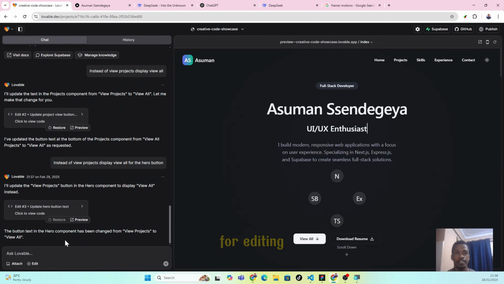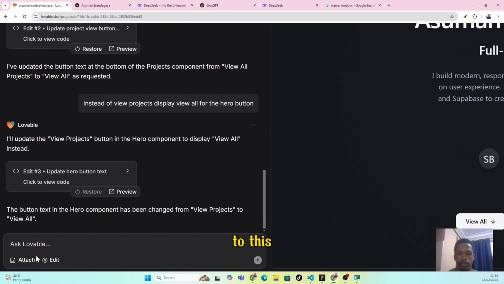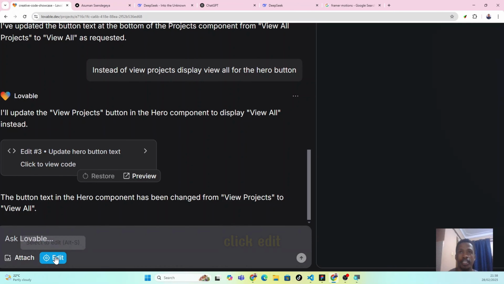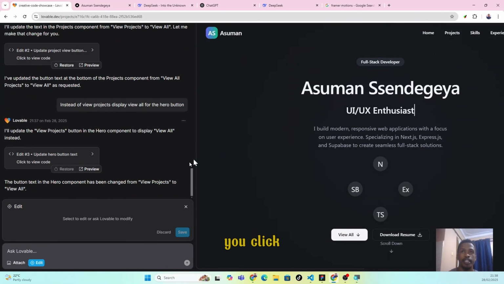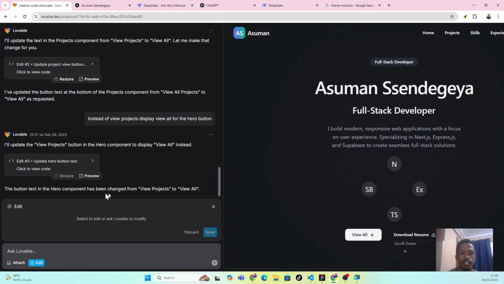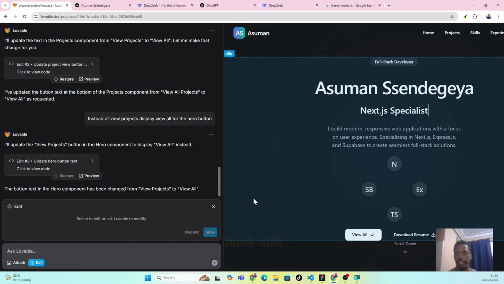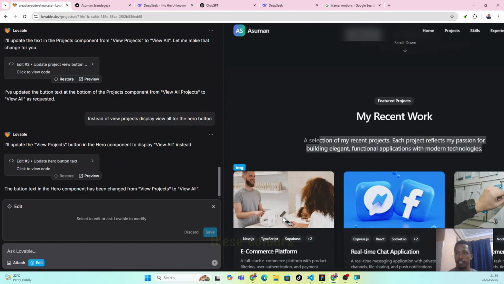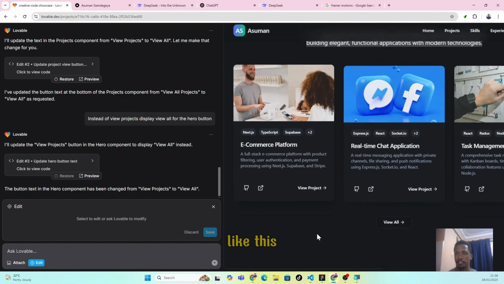Another option for editing is you come to this button here down on the bottom left. You click edit. Now when you click edit, this section will come up, and immediately when you hover this side, you see these colors like this.